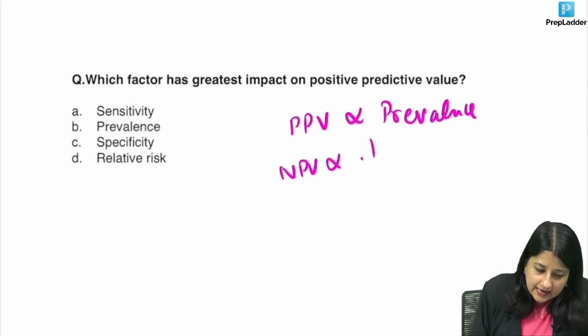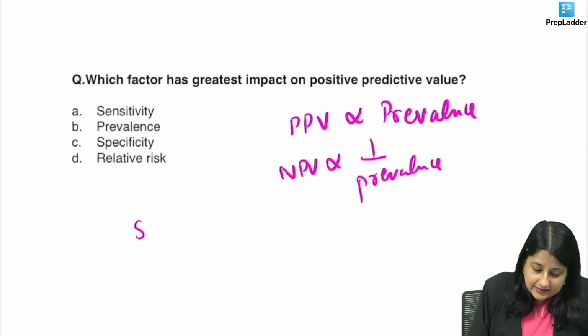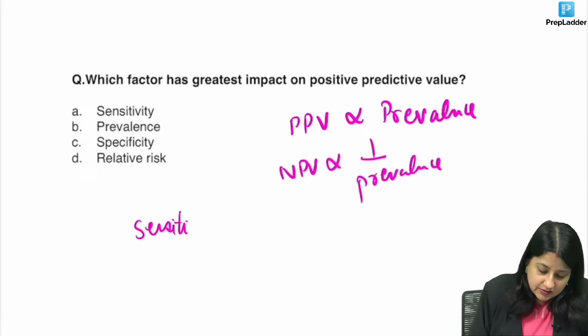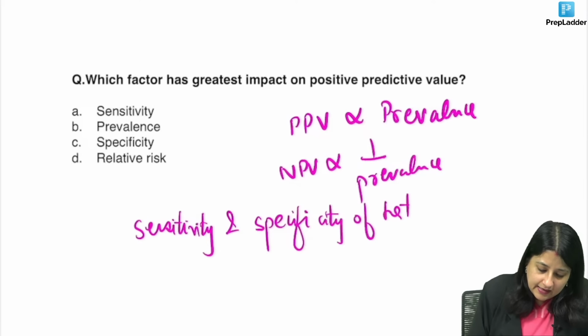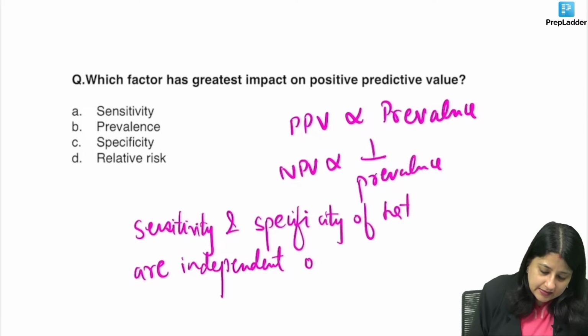NPV is indirectly proportional to prevalence. And one more thing: sensitivity and specificity of the test are independent of prevalence of the disease.